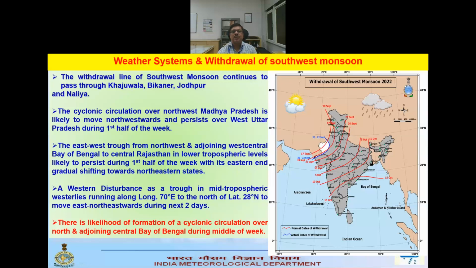Then this east-west trough, from central Rajasthan to the west central and adjoining northwest Bay, will also persist for the first half of the week, but gradually the eastern end moves northward and goes towards the northeastern states. The western disturbance will also move east-northeastward over the next 2 days, and then in the middle of the week there is a likelihood of formation of a cyclonic circulation over the north and adjoining central Bay.